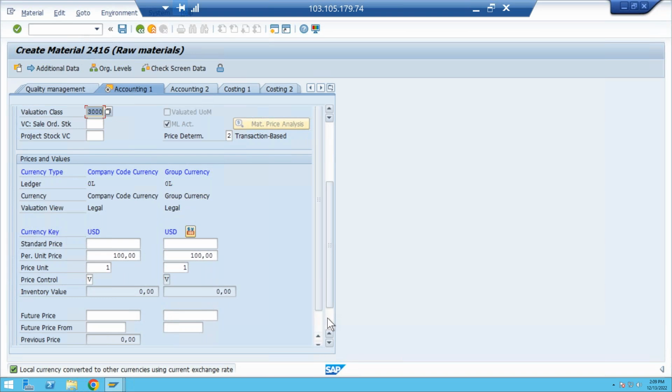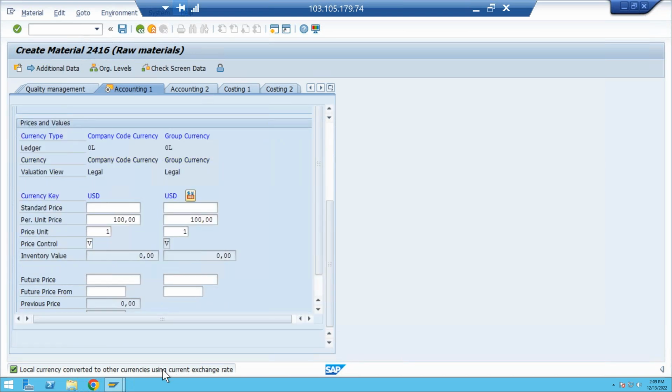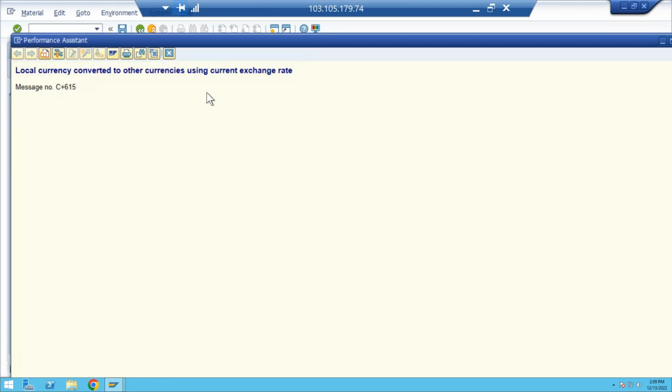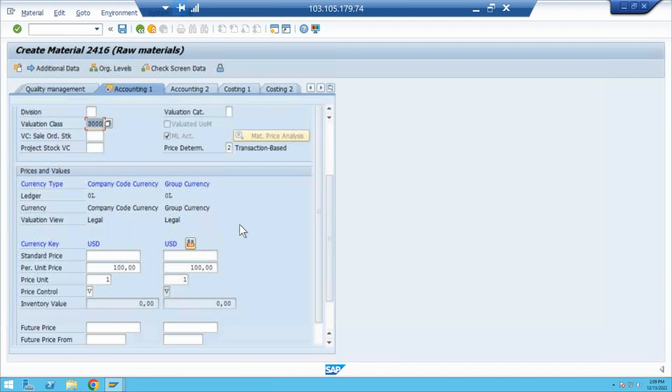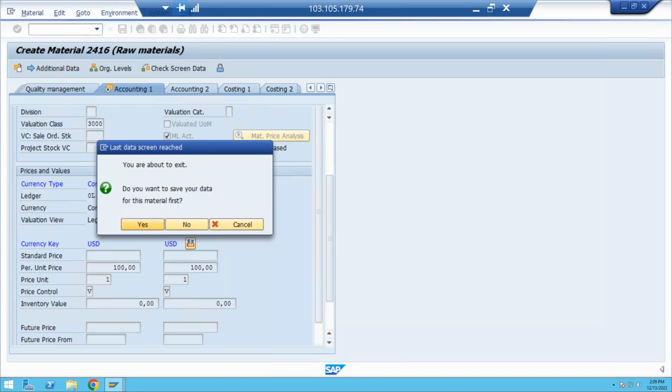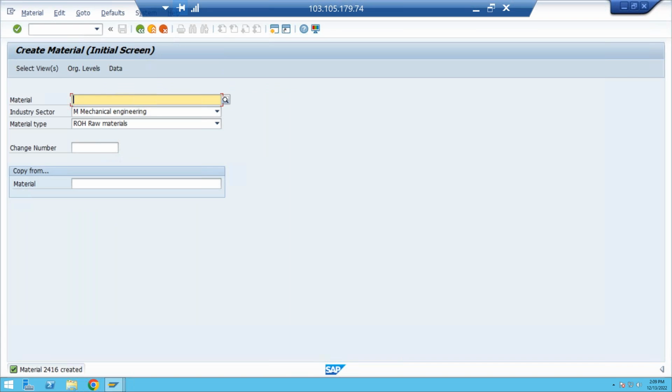Okay. What is it asking here? Local currency conversion. So if it is multiple currencies, it is automatically converted. So this is the way I can create a material. My... on yes. Successfully I created a material. What is my material code? 2416. I created material 2416.